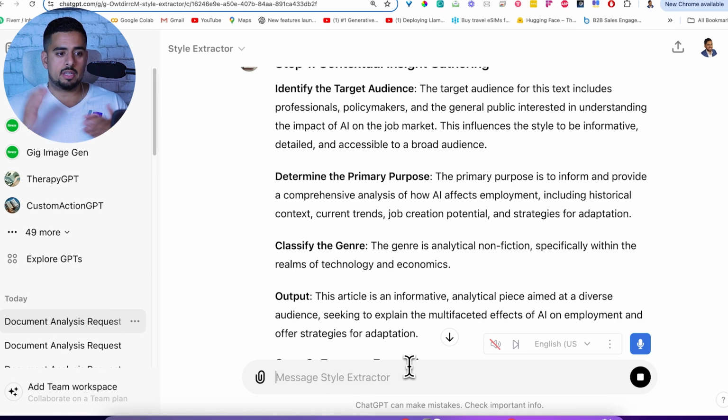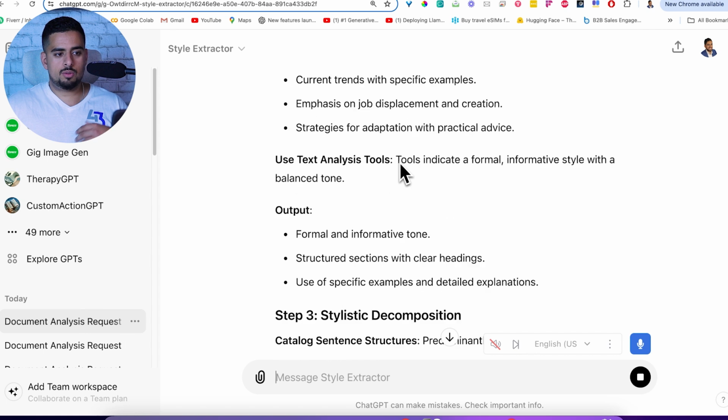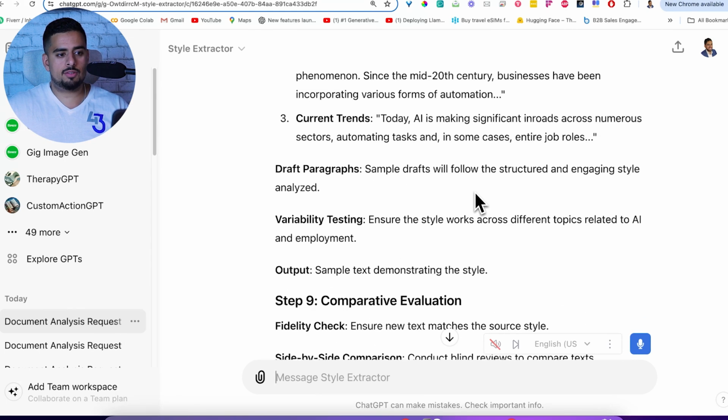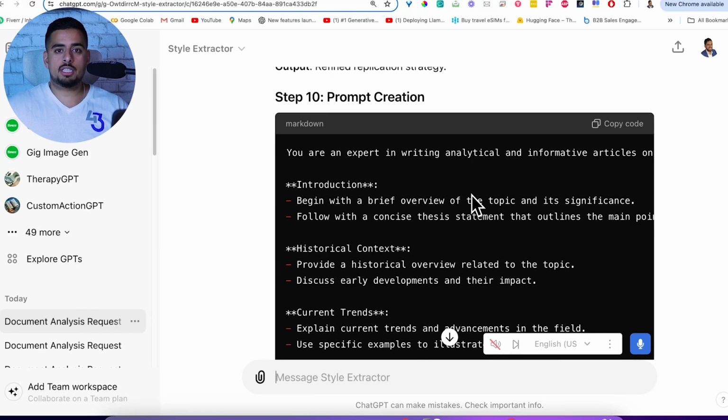So see here, it's going through step 1, step 2, step 3. As it's generating, every single step that we talked about theoretically about the deck is actually being shown here more concretely. So when we go through this end to end, it'll be very clear what each step is taking care of and how the prompt at the very end is coming together. And if you go to the very end, now that it's finished generating, you can see a full prompt has been put together that basically summarizes everything that's been detected from the document that we just uploaded.